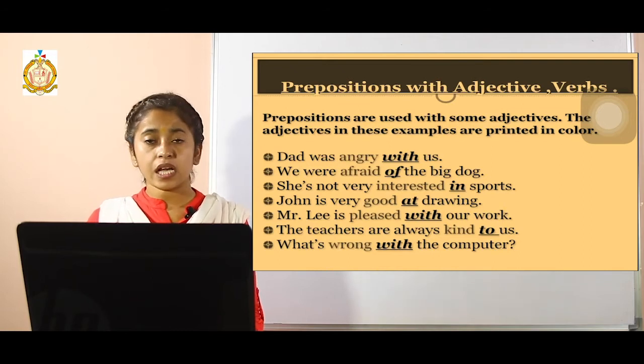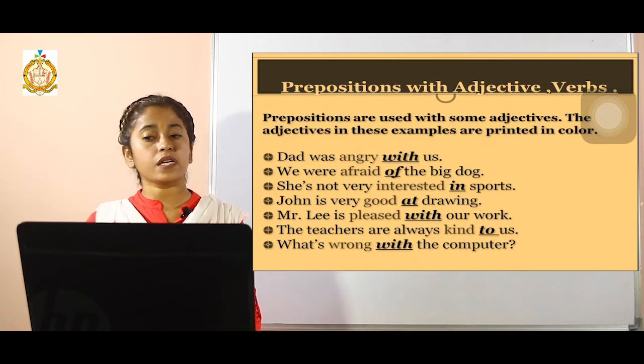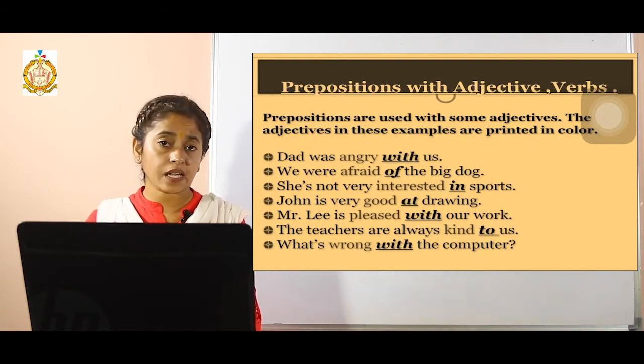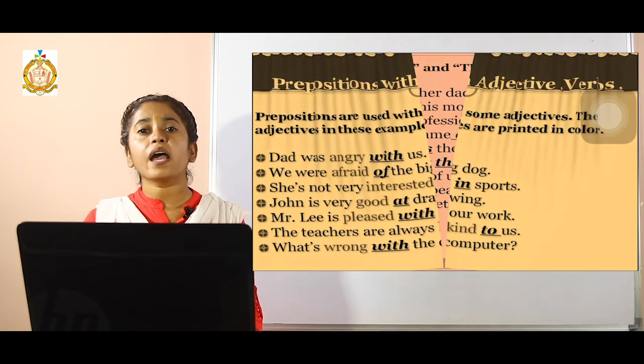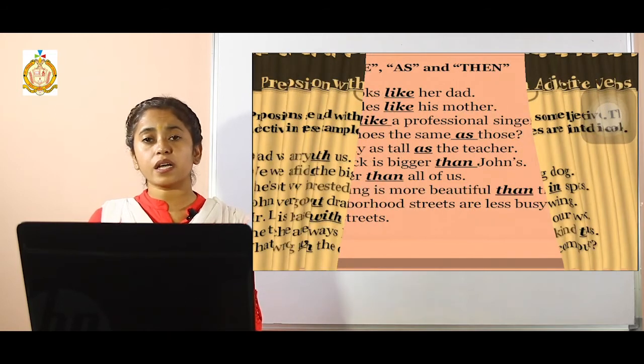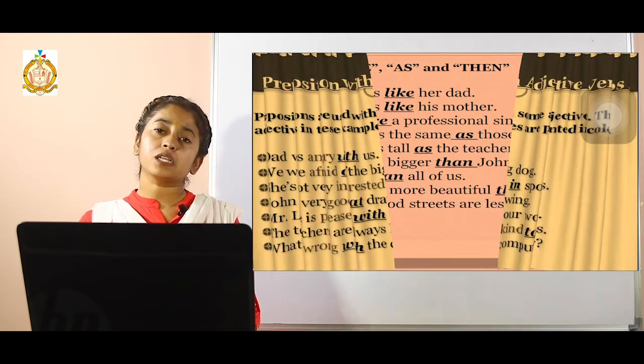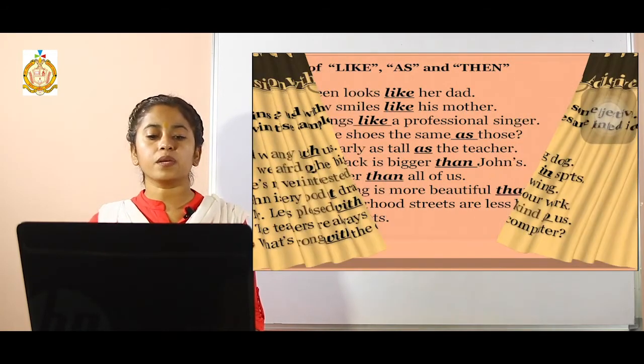See that and try to understand that these are the particular adjectives, and with these adjectives, these prepositions can be used. For example, Dad was angry with us. Here, which was your adjective over there? Angry, right? He was angry over there, and with angry, it will be with. He was angry with us.